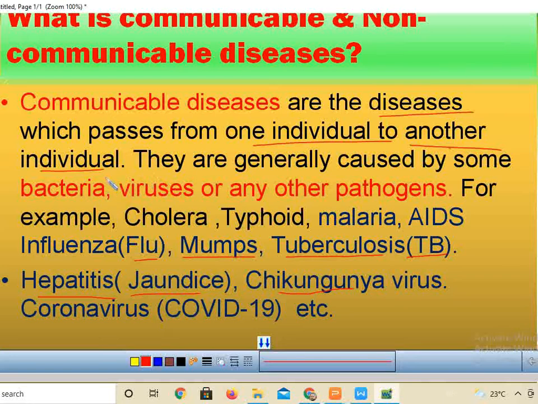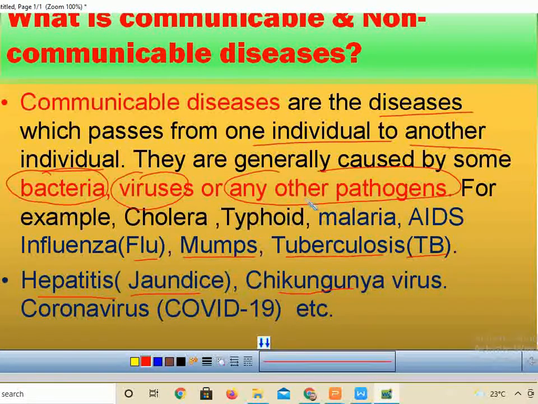Through agents like bacteria, viruses or other pathogens, or through different agents like water or air. In this manner the diseases are caused. So here are some of the examples.